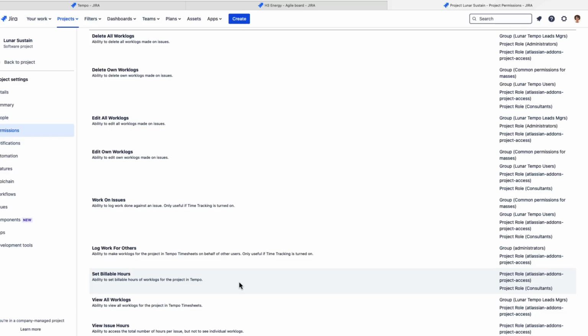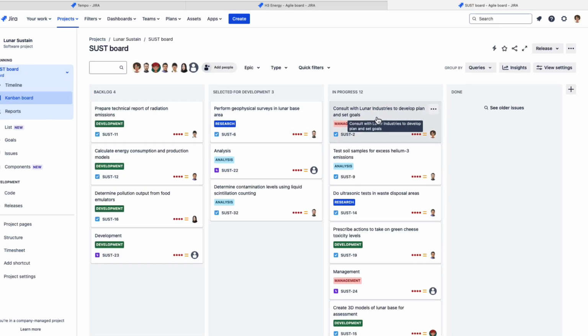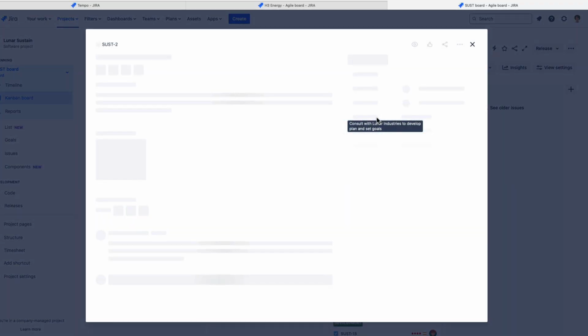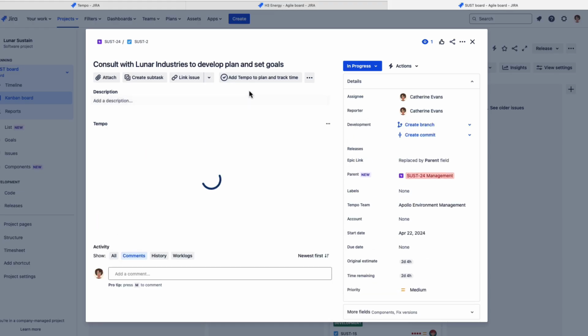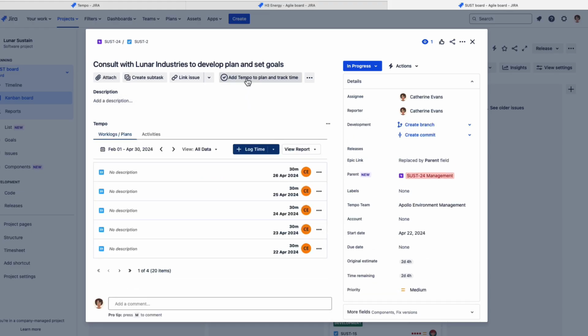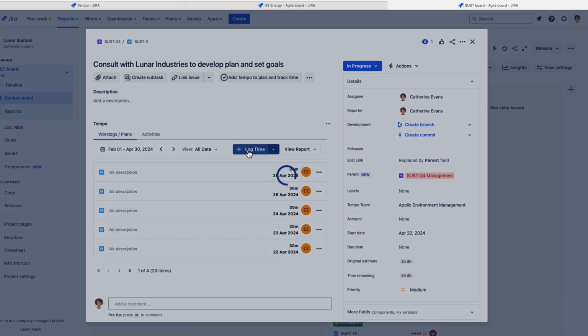And this is what makes the billable hours field appear in the log time form, but only for those who are granted this permission. So for example, here I've got a project role with all of my consultants in it. They have the set billable hours permission. So let's go back to project, and I'm going to open this up. So all they need to do is to log time. And as you see, to log time from a Jira issue, it's very simple. You just have to click this to show this panel, and then click log time.